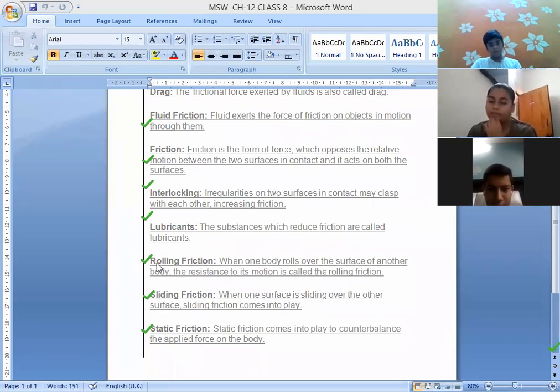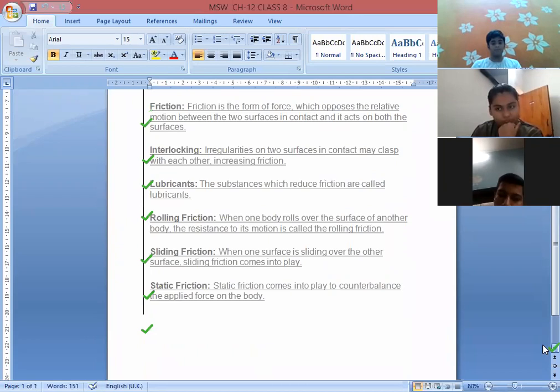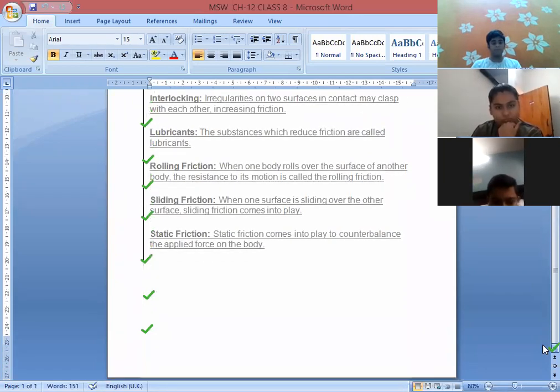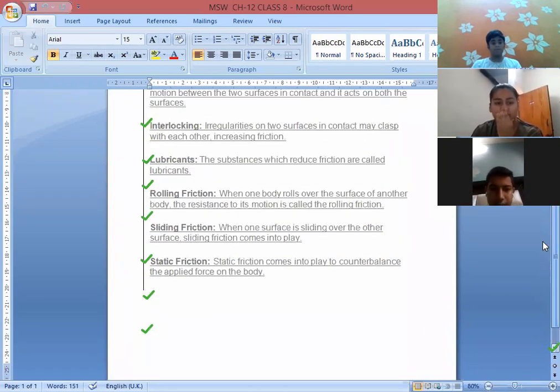I think you have understood the words. Rolling, you know the meaning of rolling, right? The same word we are using here. When one body rolls over another, that is known as rolling friction. Second is sliding friction, when one body is sliding over the other. And static means that which is due to the rest position. So these are the three types of friction, children. Okay, these are the words.